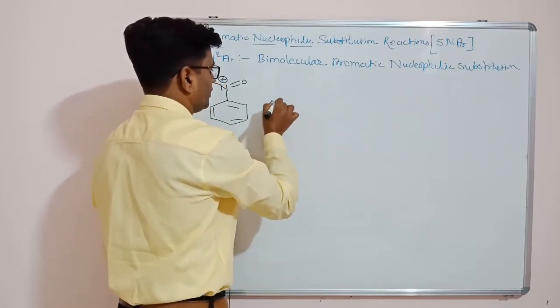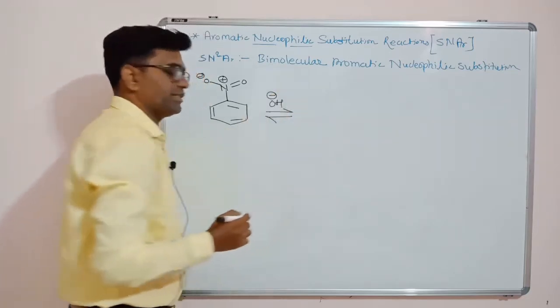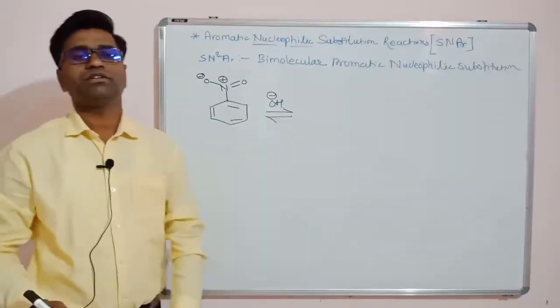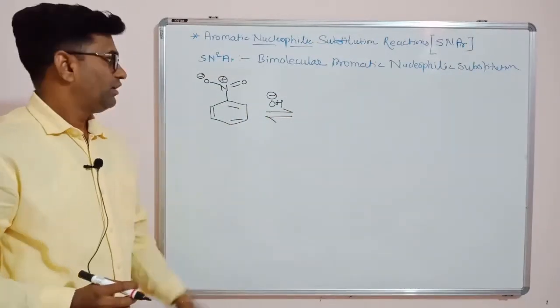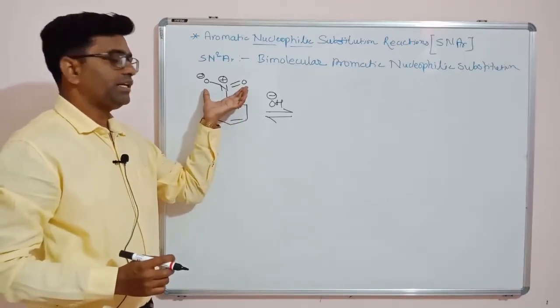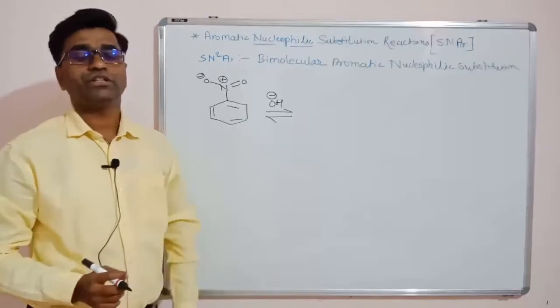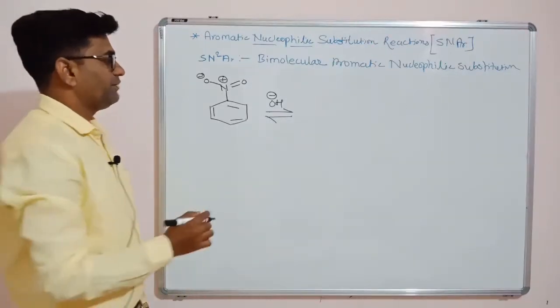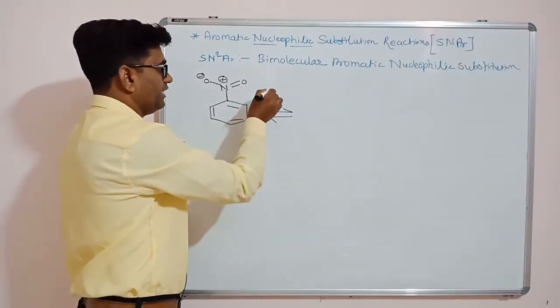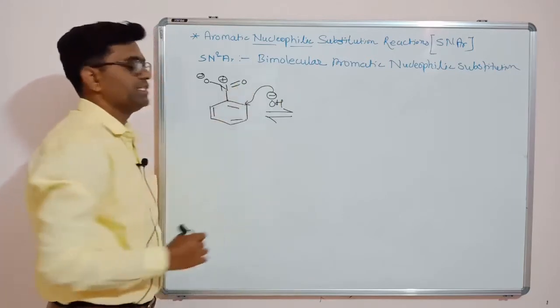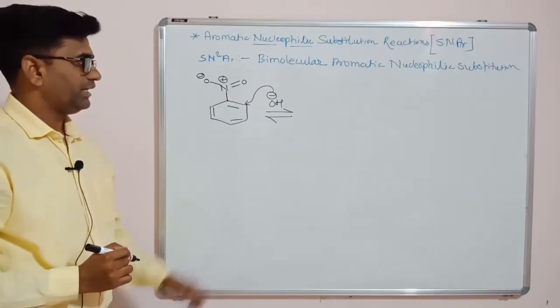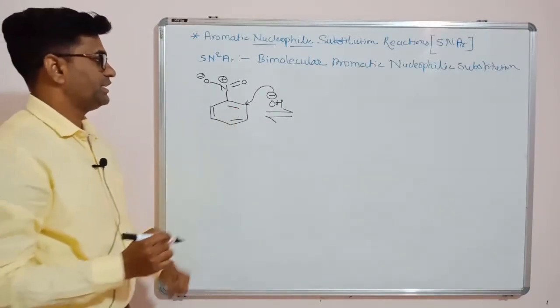So KOH gives us OH minus base. So OH minus is our nucleophile. Because of the minus R effect and minus I effect of this nitro group, this ring becomes electron deficient. So what will happen? This OH minus will attack on the ortho position of this benzene ring.